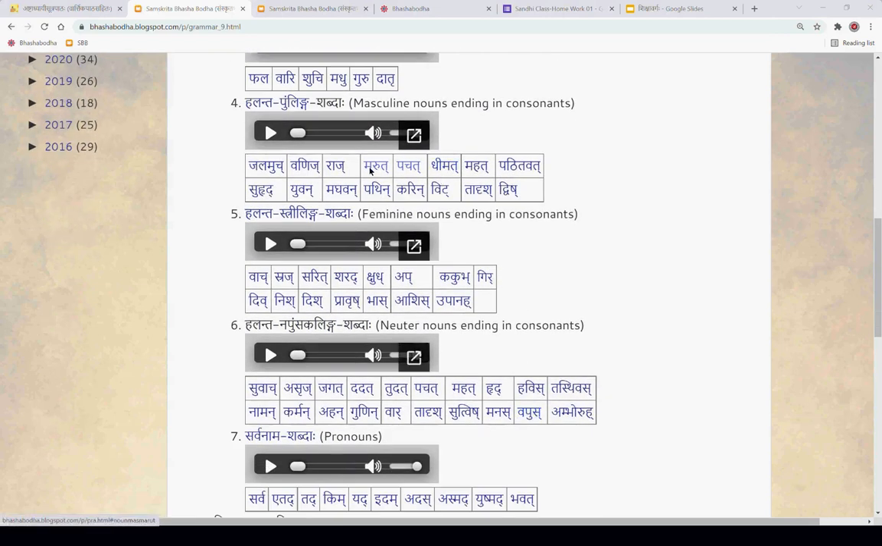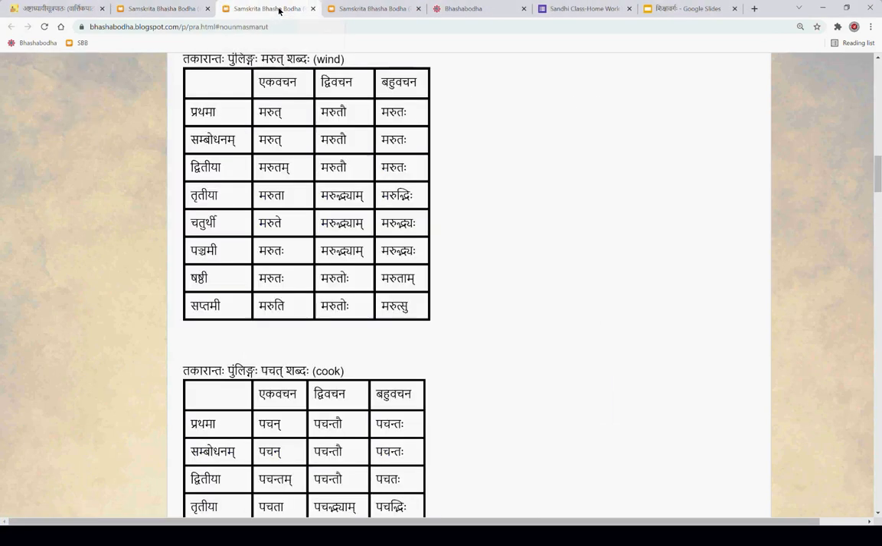So let us take them. They are all similar. For example, if you take the marut shabda: marut shabdasya vibhakti rupani kani iti.